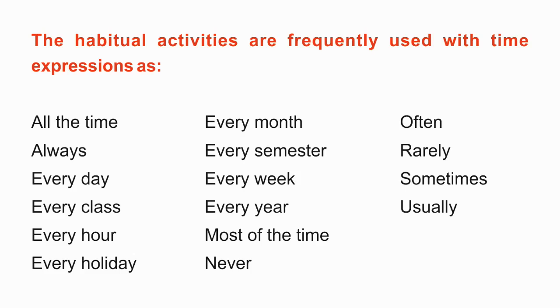So the regular or repeated actions or events are expressed with the following words: all the time, always, every day, every class, every hour, every holiday, every month, every semester, every week, often, rarely, sometimes, usually, generally, etc.